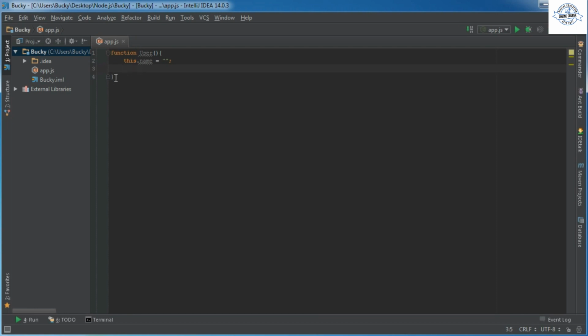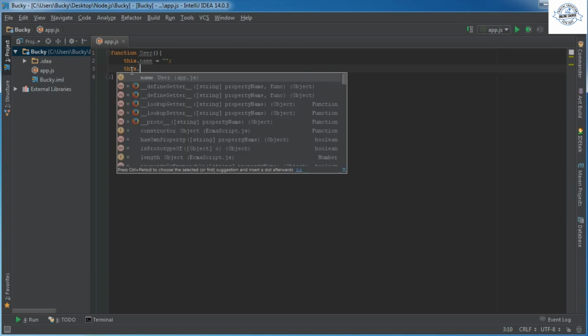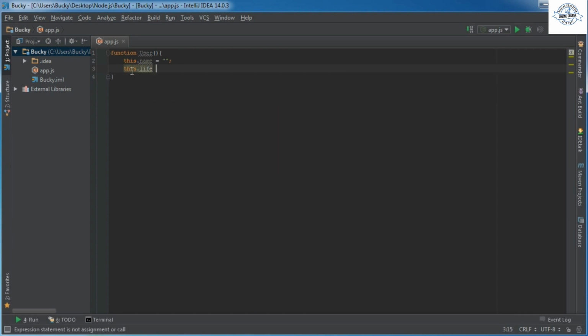So now we can actually have a bunch of different instances of user. Each one can have their own name. So we can have a Bucky, a Wendy, a Tuna McGee, a bunch of different users. So yeah, there you go, simple enough. And we'll just give them each a life to start out of, I don't know, like 100 points or 100 life or whatever.